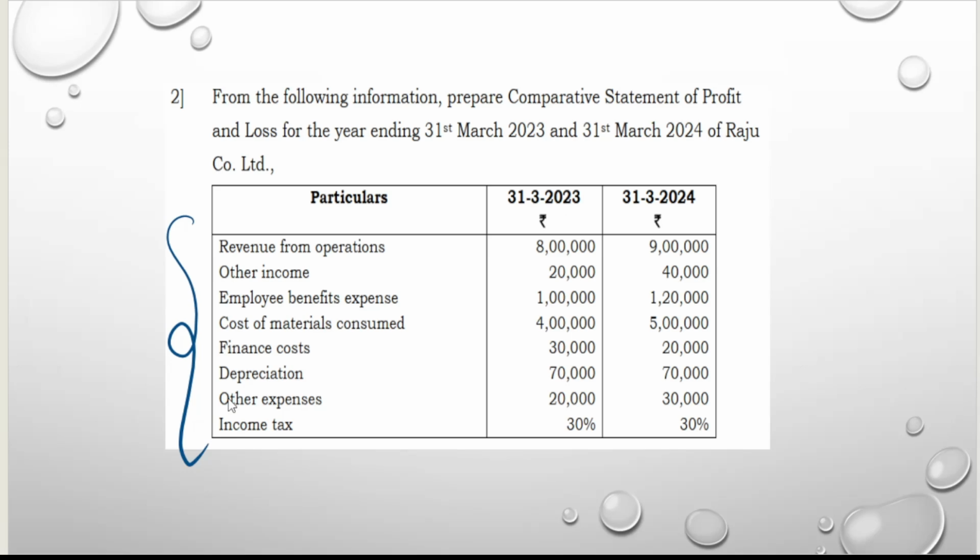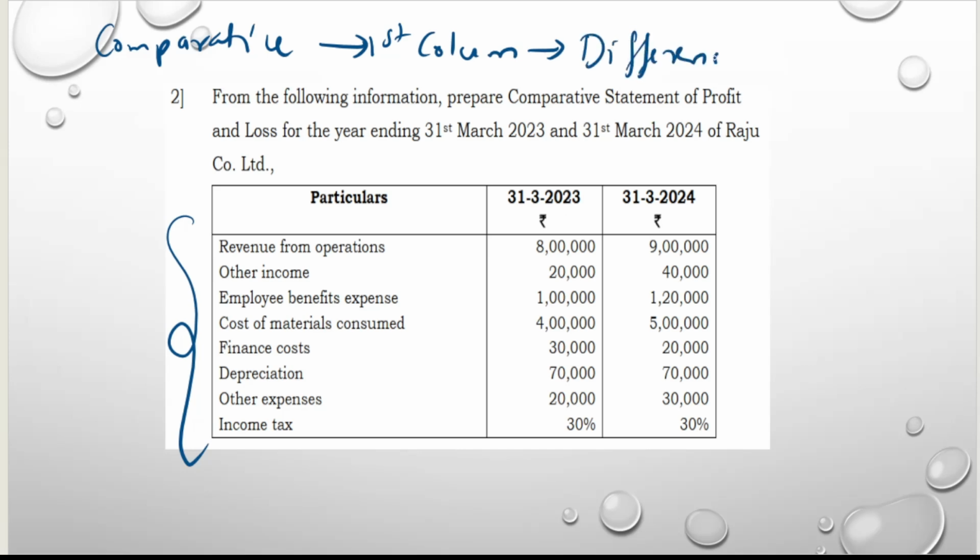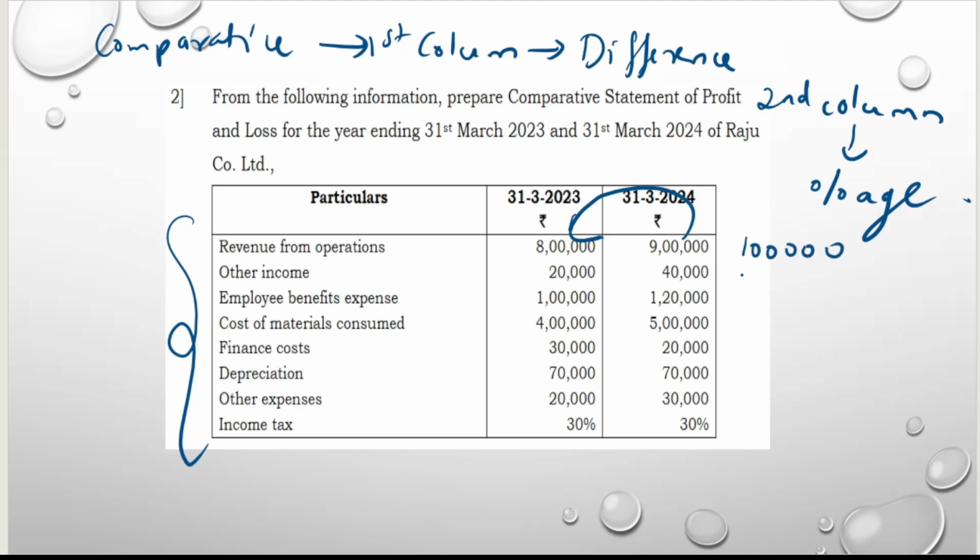One thing, keep it in your mind. In comparative, in the first column you are going to write the difference. In the second column, you have to write the percentage. Keep it in your mind. Ma'am, how to find the difference? Always this column minus this column. 9 lakh minus 8 lakh. Like this only you have to find the difference.